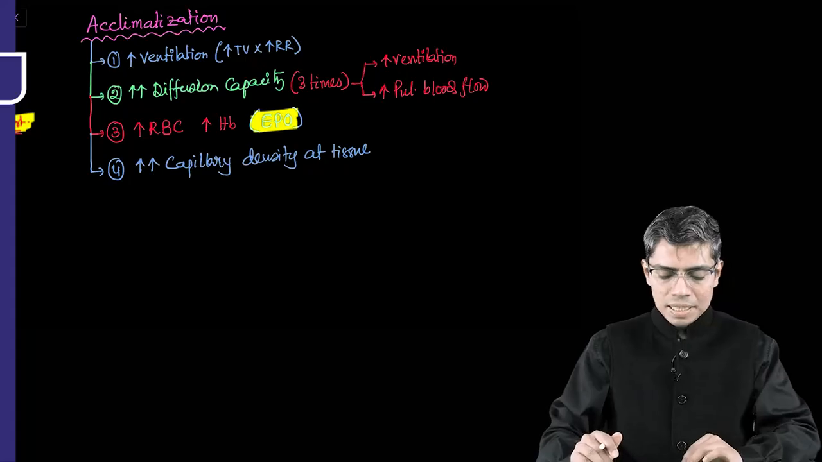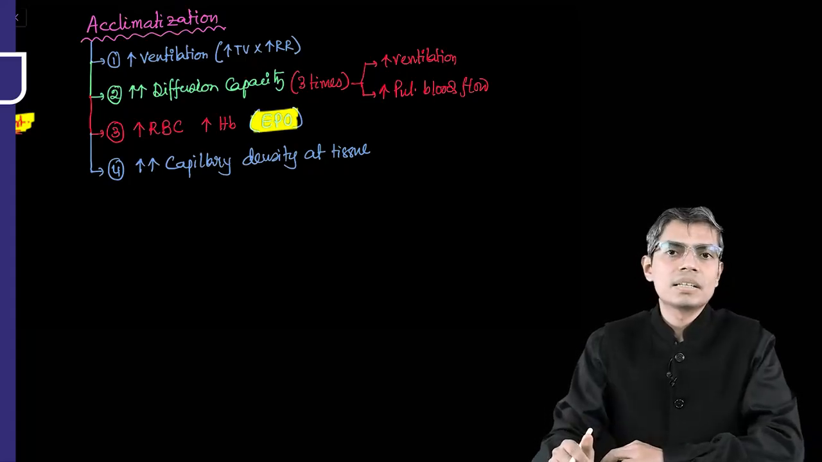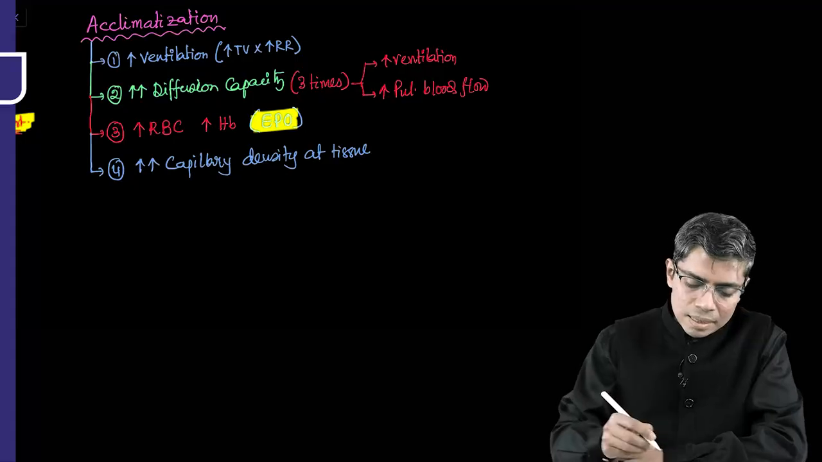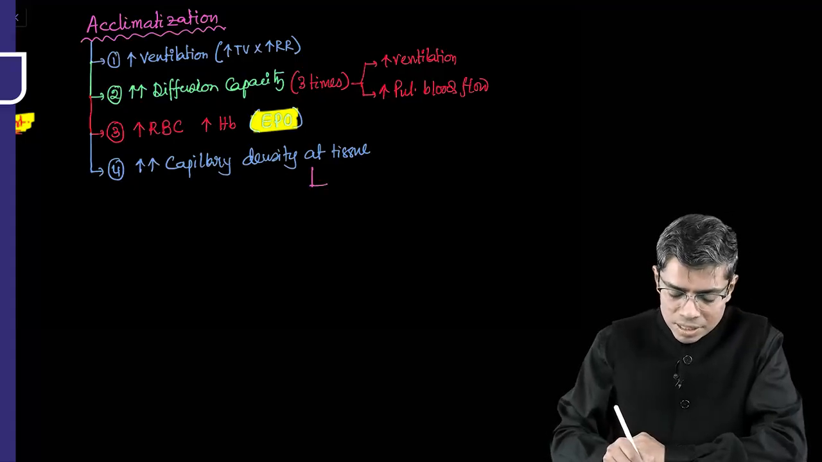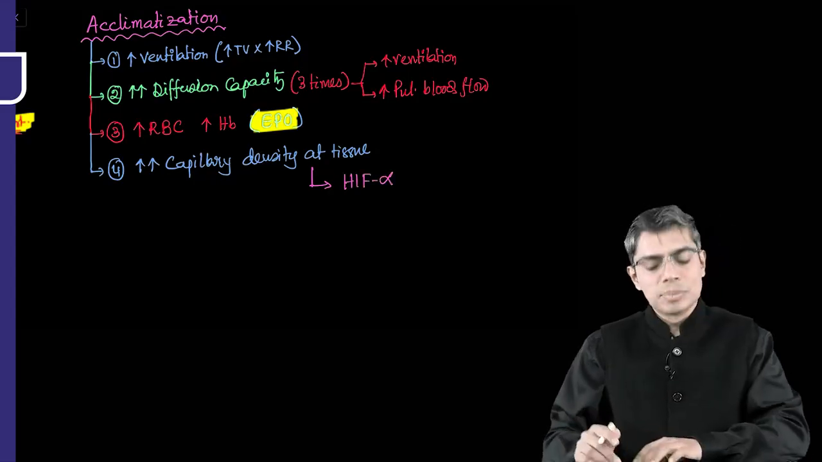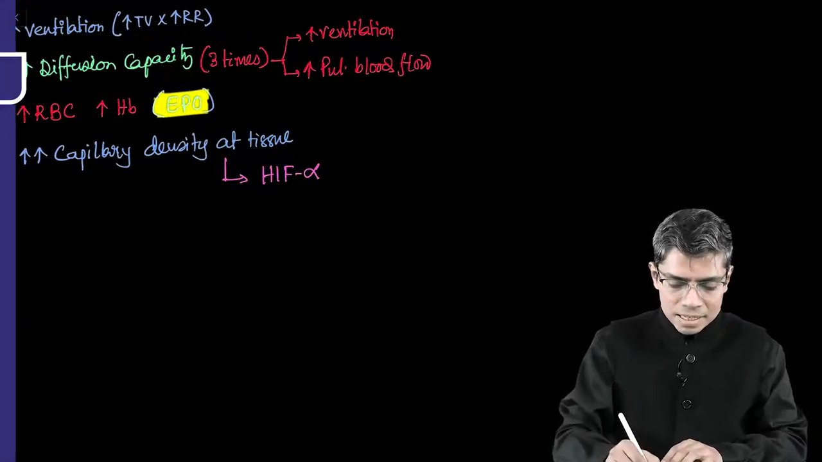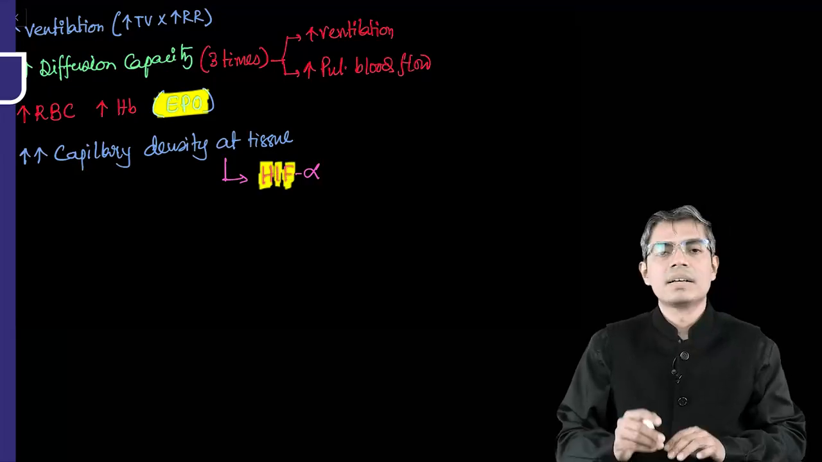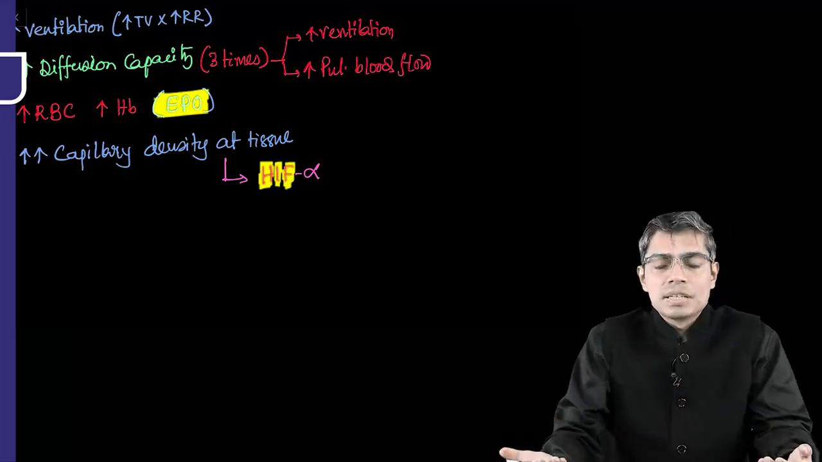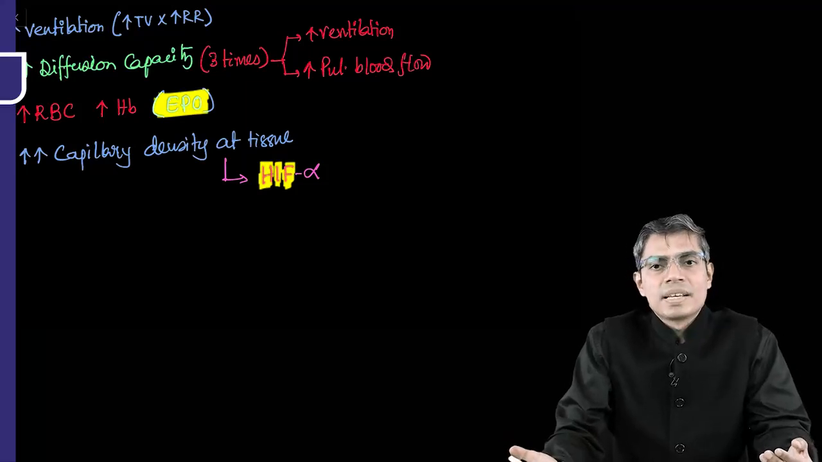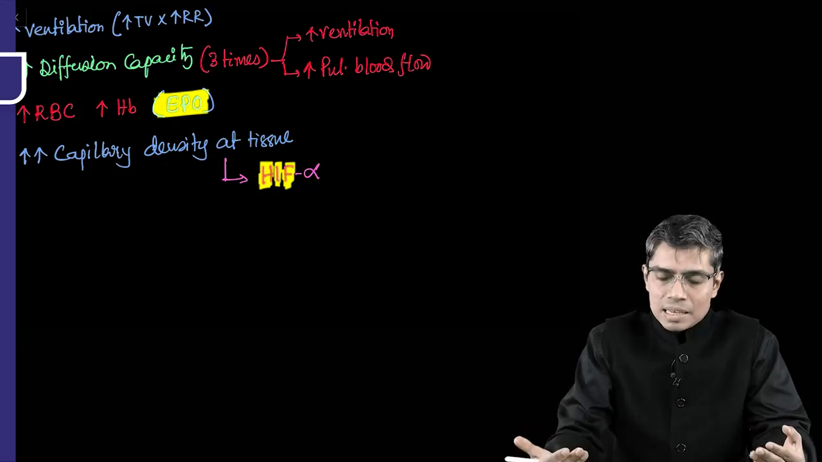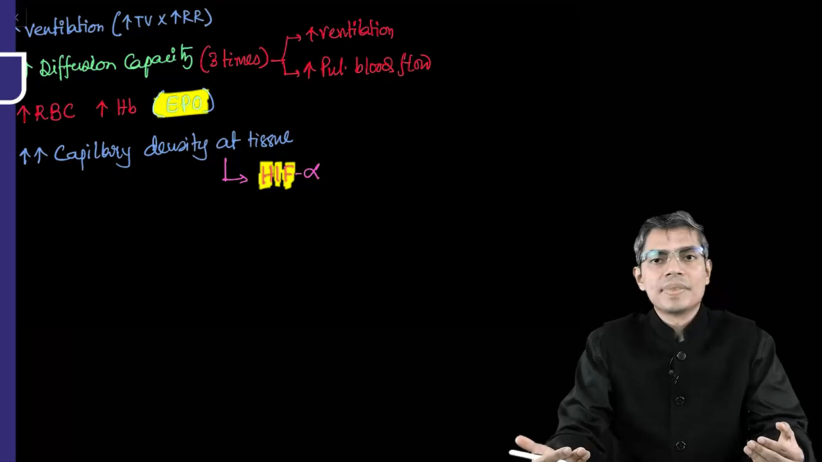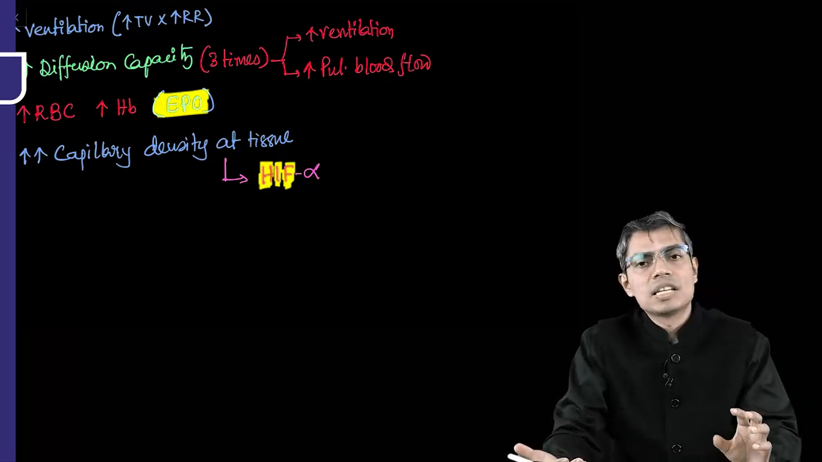Now the question is, how can this increased capillary density occur at the level of tissue? This is done by an important transcription factor, known as HIF alpha. You must have heard this name. HIF stands for hypoxia inducible factor. Hypoxia induces a certain transcription factor, and that is known as hypoxia inducible factor. This HIF alpha increases whenever there is hypoxia at the cellular level.